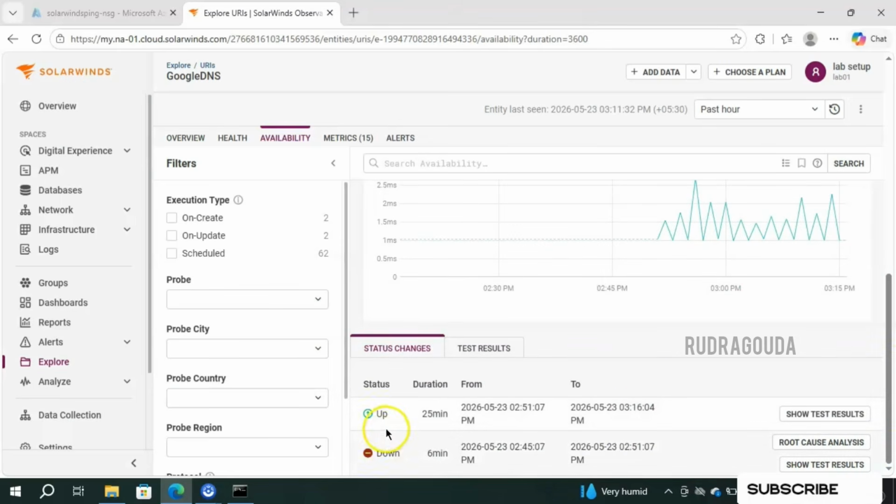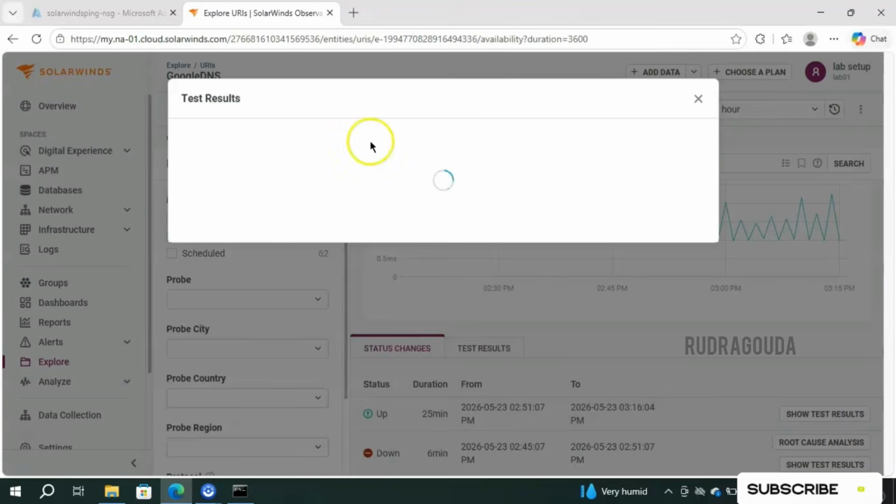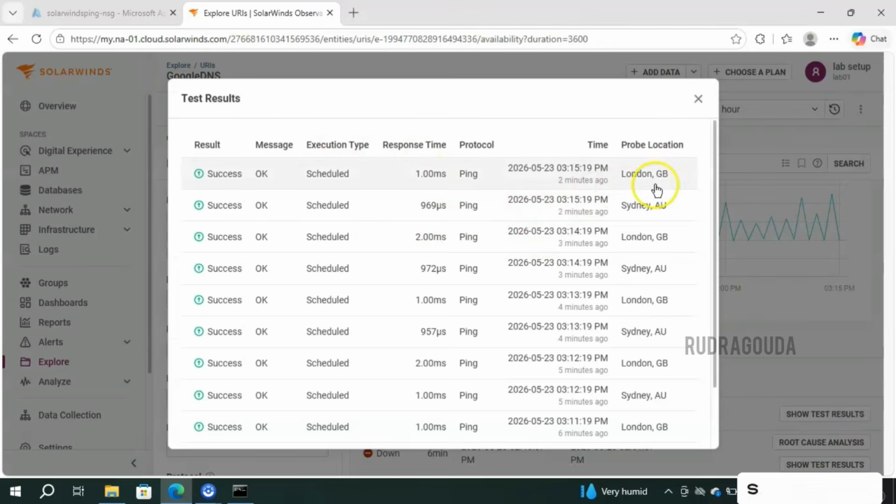Last time it was down, but now it is showing the status as up in the last 25 minutes, from 2:51 p.m. to 4:16 p.m. Okay, so to know the results, simply click on show results and it will give the result information here. It has been checked from London, status is okay, and Sydney, okay, and again London. We have chosen two locations, right? You are able to see that information here. From those two locations, it is continuously checking, and corresponding protocol, response time, and execution type, it is showing.